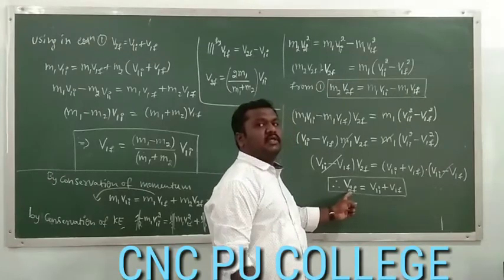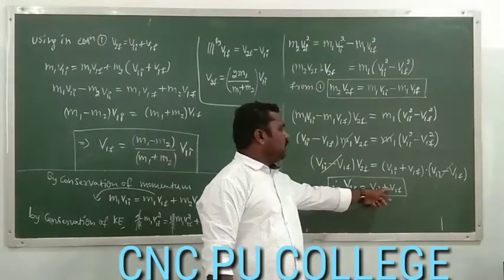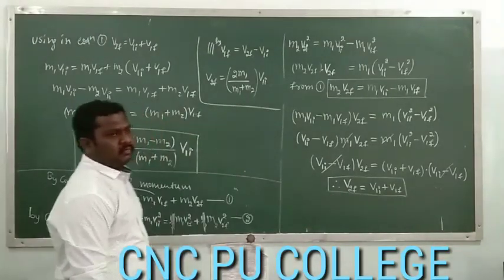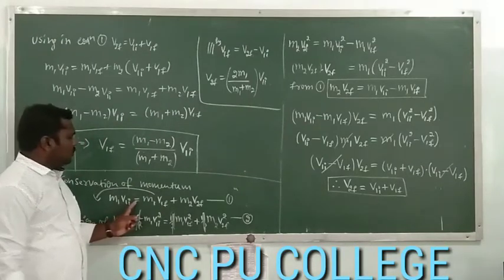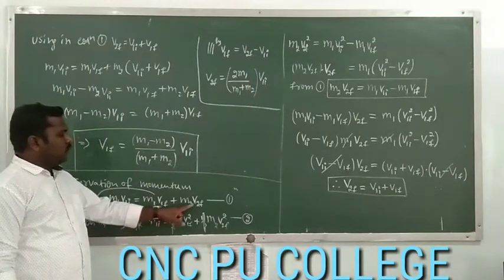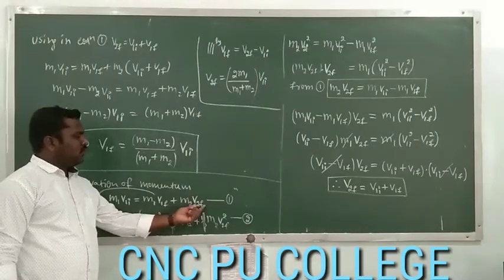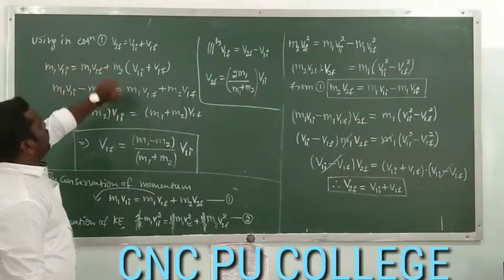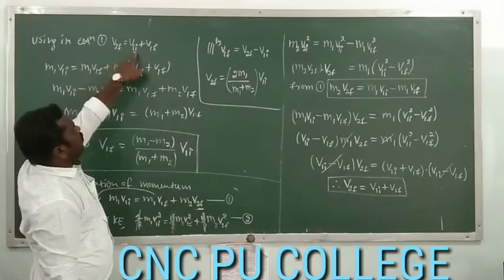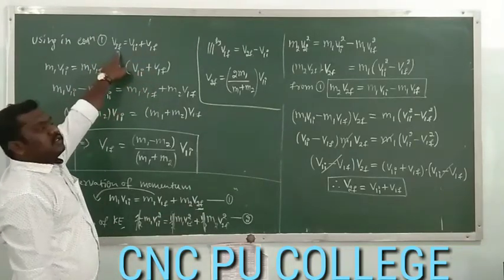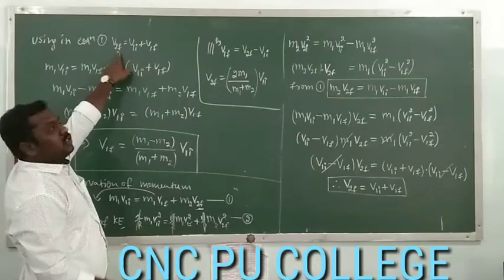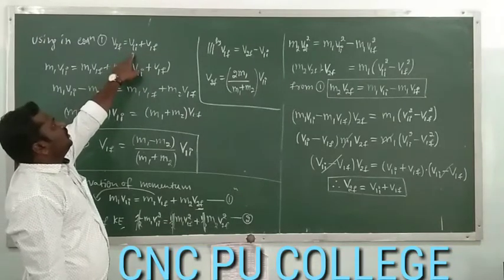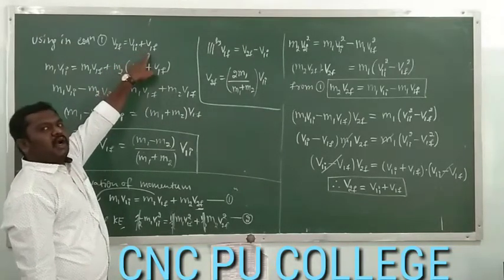The final velocity of the second body after collision, v2f, is equal to v1i plus v1f. So let us make use of this in our equation 1. Our equation 1 is m1 v1i is equal to m1 v1f plus m2 v2f. Instead of this v2f, let us substitute v1i plus v1f. So v2f in our equation 1 must be replaced by v1i plus v1f, where v2f is the final velocity of the second body after collision, that is the velocity of the first body initially, before collision, plus the velocity of the first body after collision.